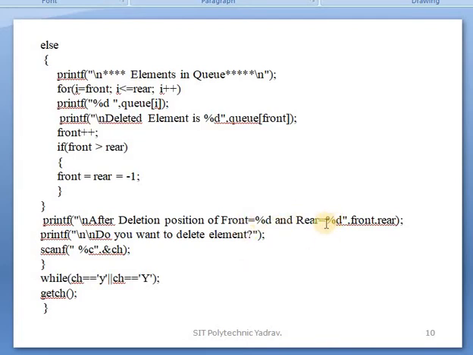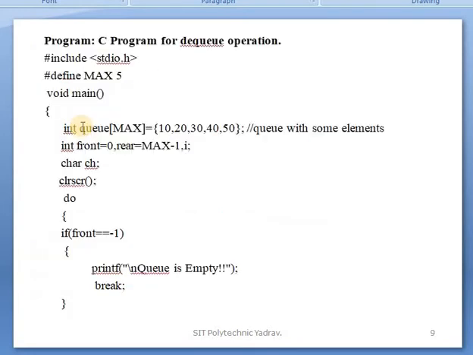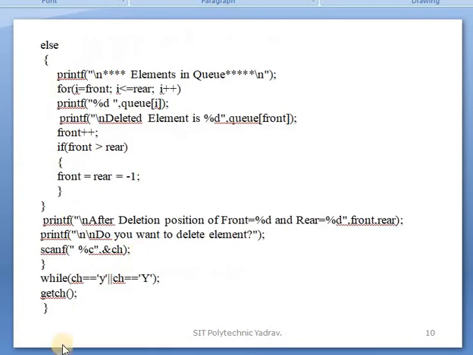Rear is constant. Front is 1, because it is incremented by 1. First of all front of 0, after that front 1, so 1 will be displayed. Do you want to delete element? You press yes, or whichever character is inputted will be stored in the ch variable. Then check for yes; if yes, the do condition is executed again, otherwise exit from your program.